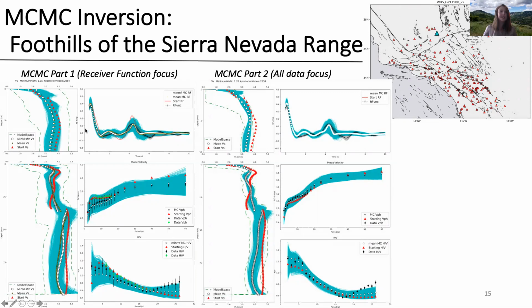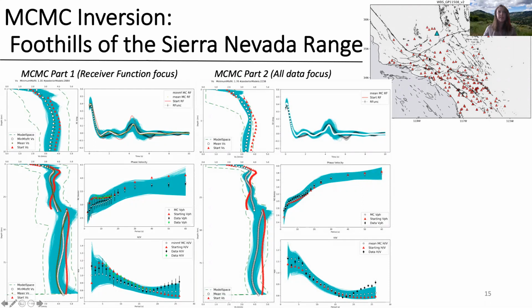Our weighted uncertainties for step 1 have higher weighting for the receiver function, and so our uncertainties for phase velocity and H over V are much higher, versus in step 2, we use our minimum misfit model from step 1 and relatively weight all data sets equally in order to get our average model of the posterior here, shown in white. All posterior models, which relatively well fit the data, are shown in light blue for both the shear velocity model space and for the receiver function, phase velocity, and H over V ratios.